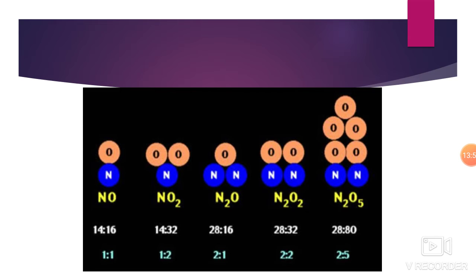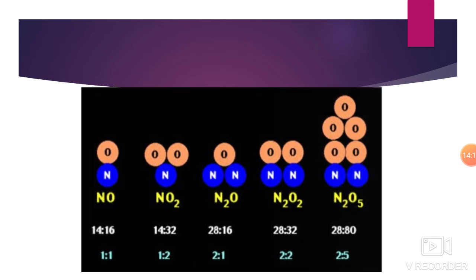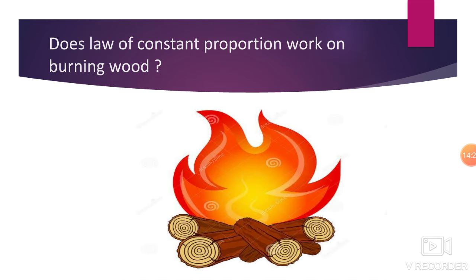Now I have given some proportions of some elements, and it is 14:16 because it is containing nitrogen and oxygen, and the final ratio is 1:1. In that way I have given many others. Now let's see the next image.